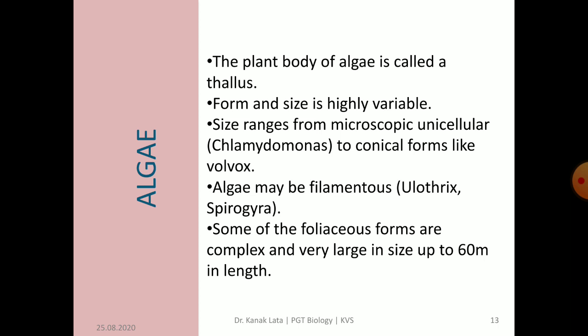Some algae are filamentous also, like Ulothrix and Spirogyra. Some of them are foliaceous and complex, very large, up to 60 meters in length. So you can see how wide the range of sizes and shapes is.